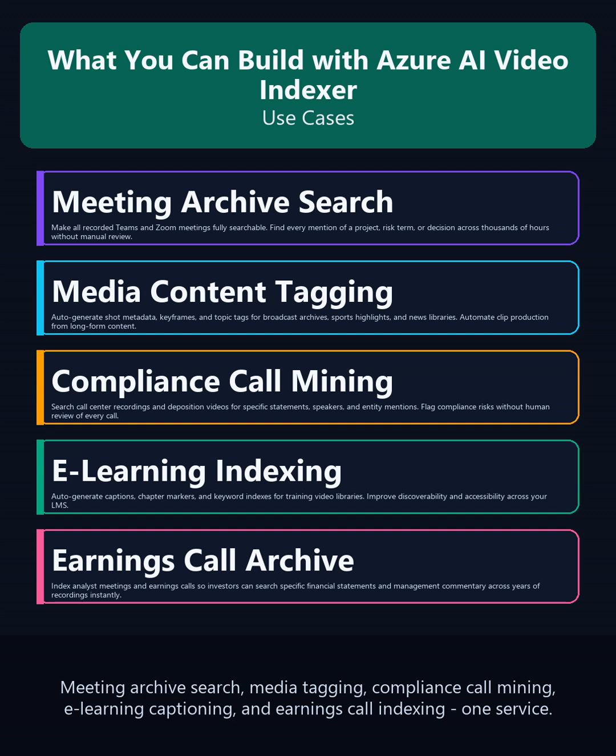Compliance and legal teams mine call center recordings and deposition videos for specific statements, speakers, and entity mentions without manual review. E-learning platforms auto-generate accurate captions, chapter markers, and searchable transcripts for training video libraries. Earnings call and analyst meeting archives are indexed so investors and analysts can search specific financial statements and management commentary across years of recordings.